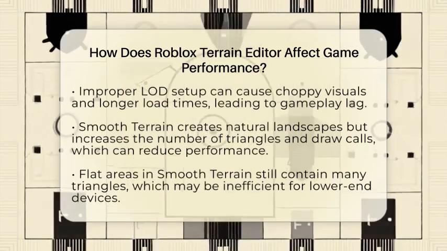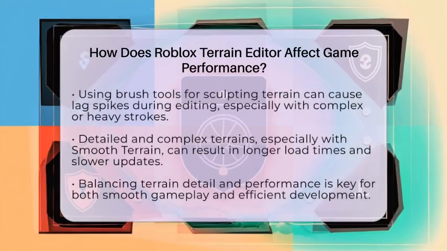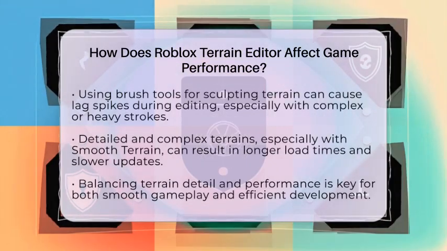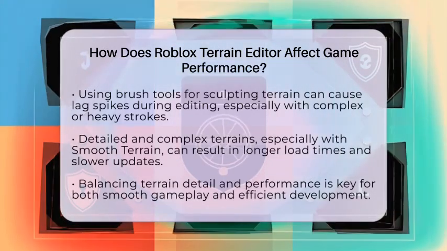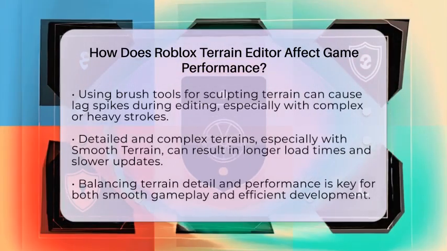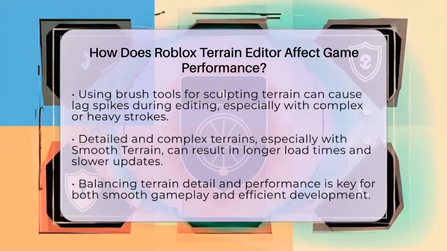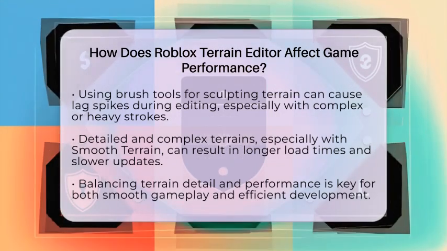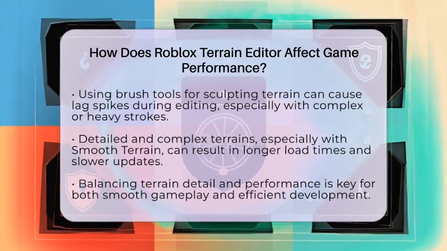Roblox also offers a feature called smooth terrain, which creates more natural-looking landscapes. While it looks great, it uses a lot of triangles and draw calls, which are instructions for the computer to render the terrain. This can cause performance drops, especially on devices with lower specs. Flat areas in smooth terrain still contain many triangles, which can be inefficient. To keep performance good, it's best to use detailed terrain only where it's needed, like hills or valleys.